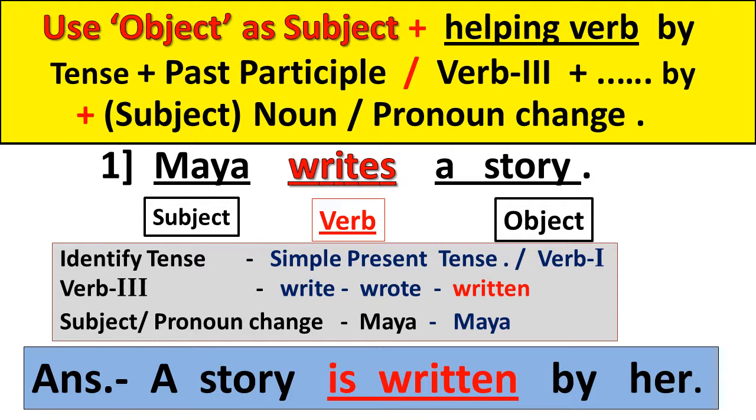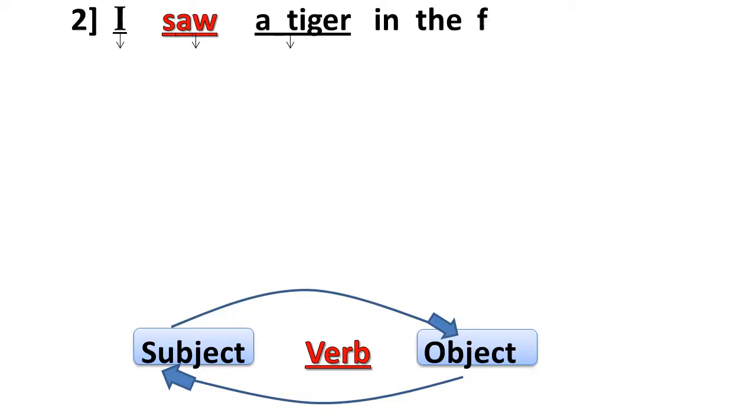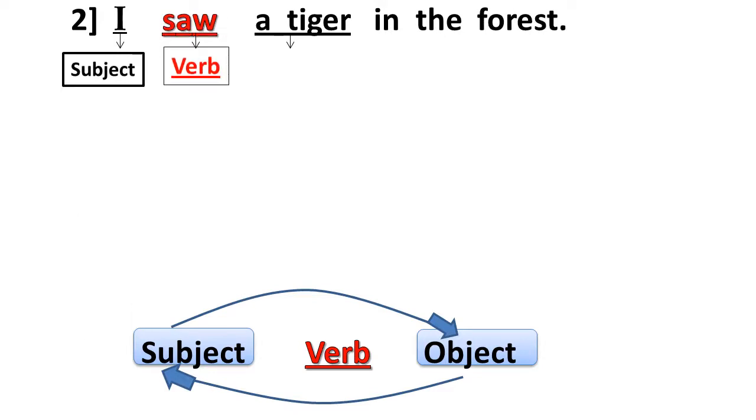So look at another example. I saw a tiger in the forest. In the sentence, I is the subject, saw is the verb, a tiger is the object. These are the three important words for us. In the forest is the remaining part of the sentence.